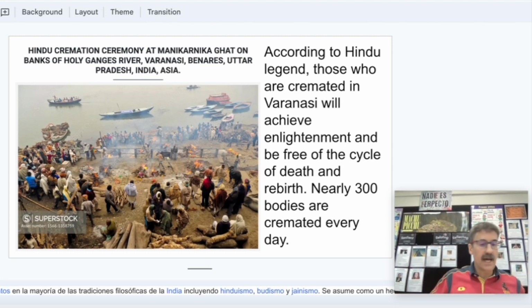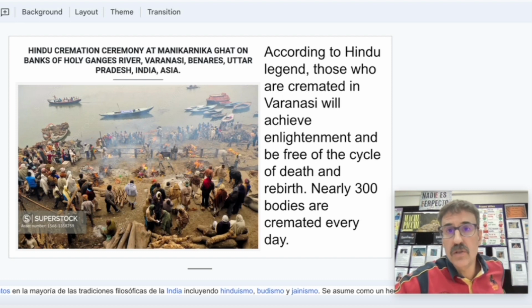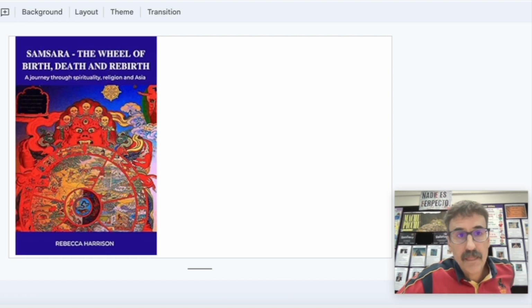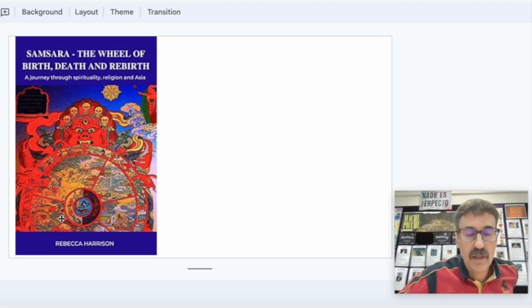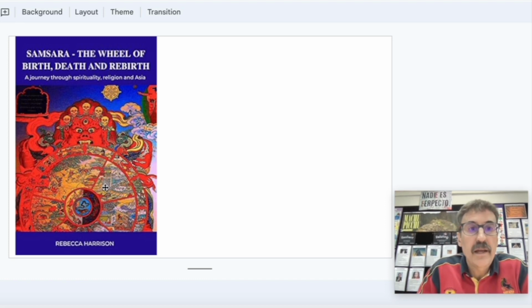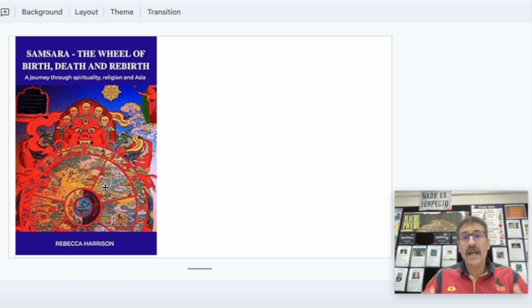So this is a concept that different religions have, not only Hindu, also Buddhism and Jainism. They believe in reincarnation, in something called samsara, the wheel of birth, death, and rebirth. So you can see that this is a cycle. You die, and then you are going to reincarnate in another person or in another animal, etc. However, the idea is that we are energy, and every time we get into a body, we are kind of trapped in that body. So they don't believe that reincarnation is something good. It is part of a process.